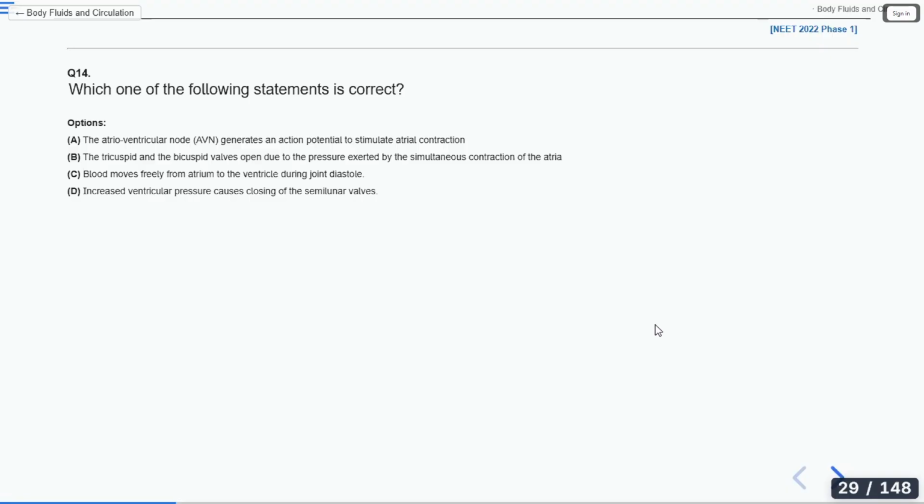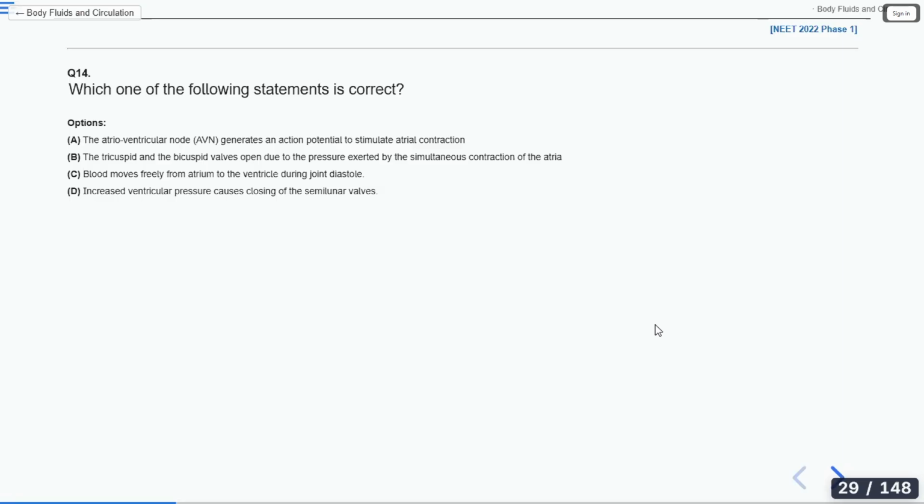Which one of the following statements is correct? The atrioventricular node generates an action potential to stimulate the atrial contraction. The tricuspid and the bicuspid valves open due to the pressure exerted by the simultaneous contraction of the atria. Blood moves freely from atrium to the ventricle during joint diastole. Increased ventricular pressure causes closing of the semilunar valves. So you have to select the correct statement. Option C.